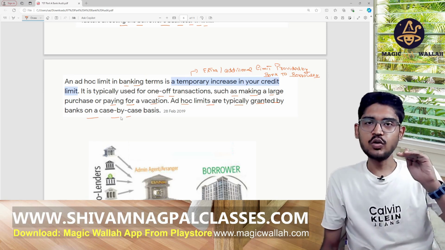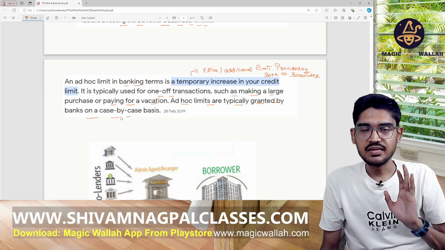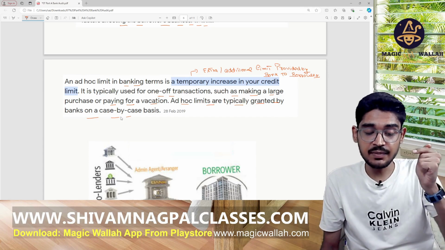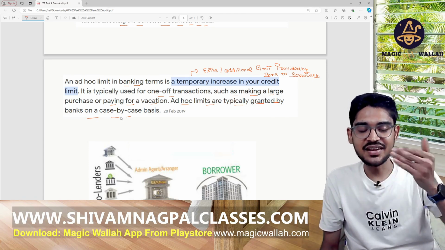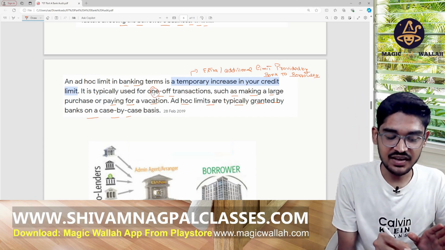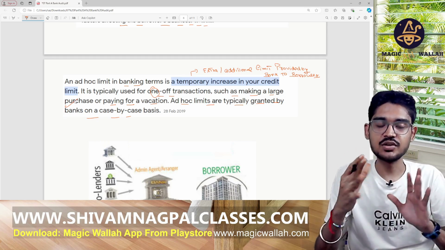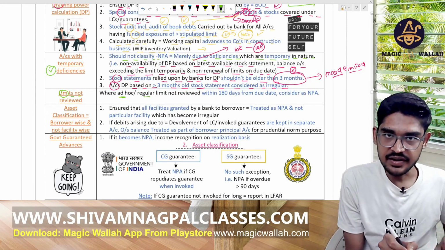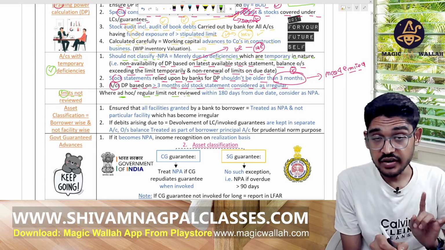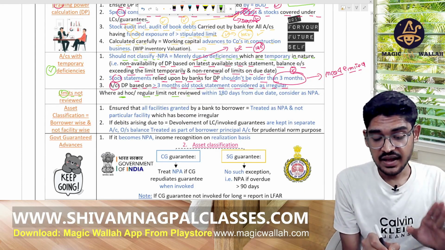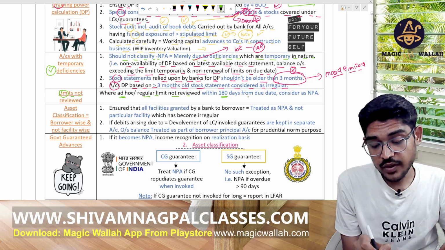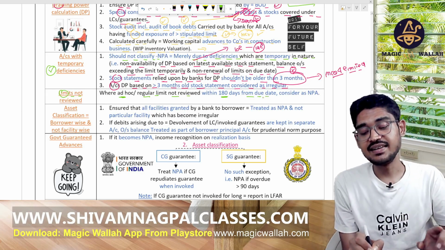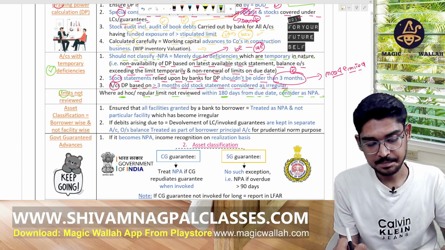Okay, any loan taken by a borrower, that is the normal limit. But for any additional transaction, they provide an additional limit that you can take. For any one-off transaction or making a large purchase, paying one time, you can use that limit. So any ad hoc limit or the regular limit, normal wali, not reviewed. If not reviewed within 180 days from the due date, in that case, it will be considered as an NPA.